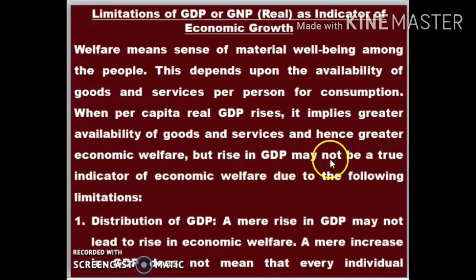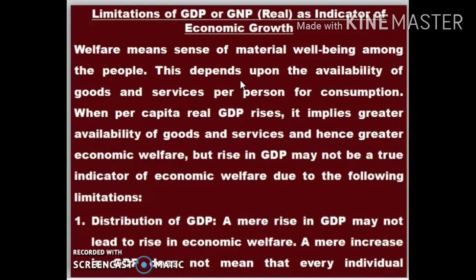But rise in GDP may not be a true indicator of economic welfare due to the following limitations. So what is it said? We say that our economic development depends upon the availability of goods and services per person for consumption.